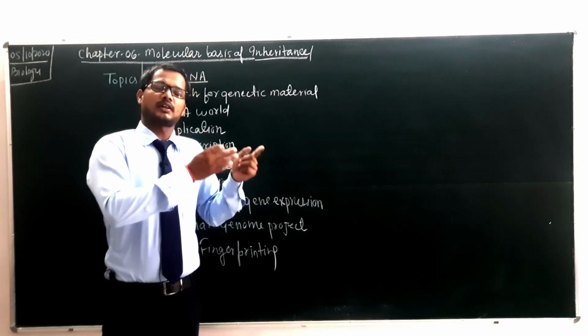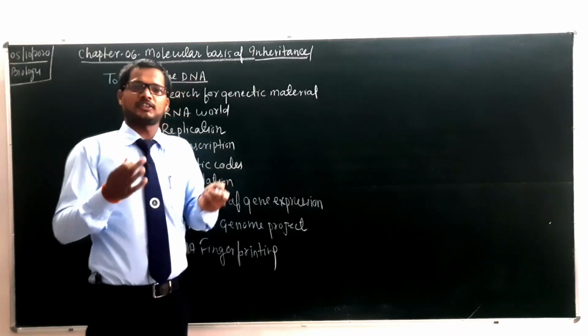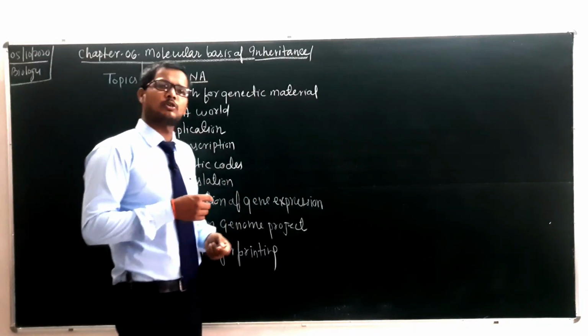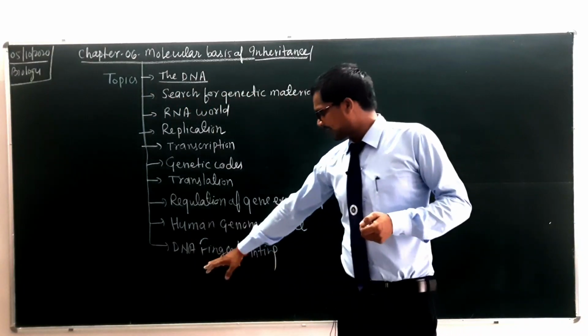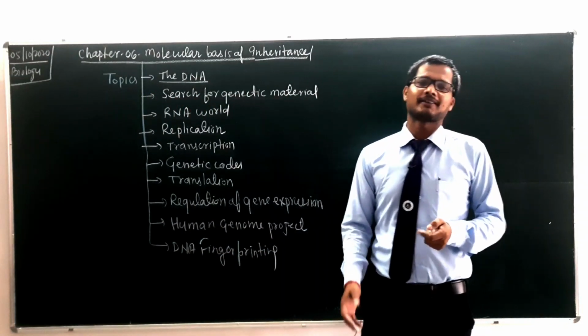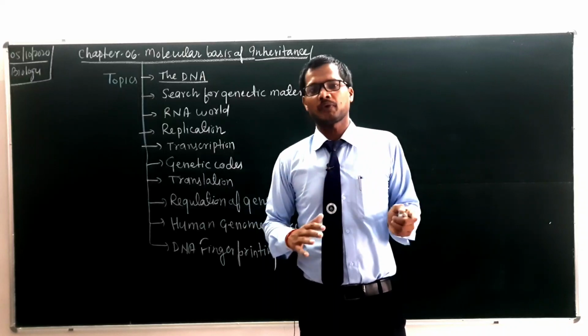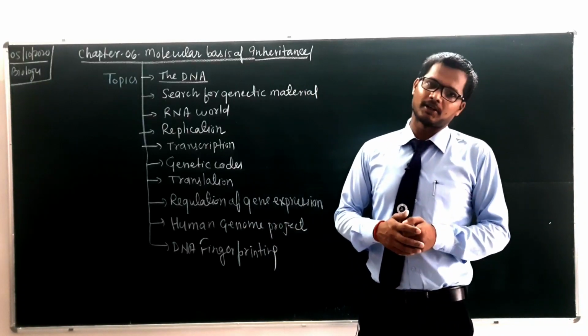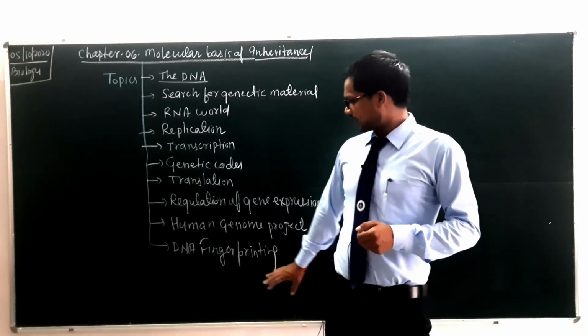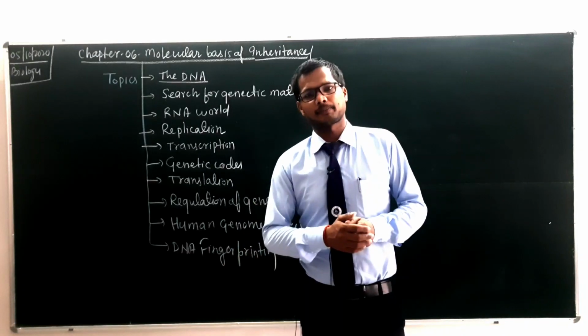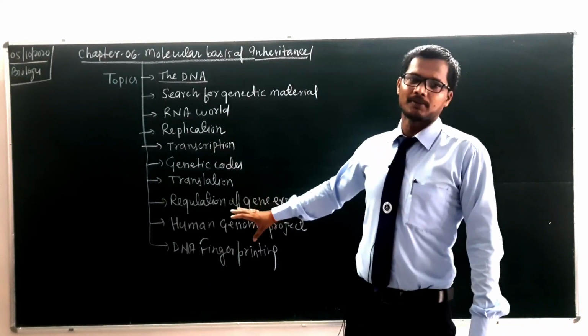Here we will discuss the regulator, promoter, structural gene; all these points will be discussed. Then the human genome project. And after that we will discuss DNA fingerprinting, a technique quite often used to identify criminals, where we can say that mapping of DNA takes place. So we will discuss all these points one by one.